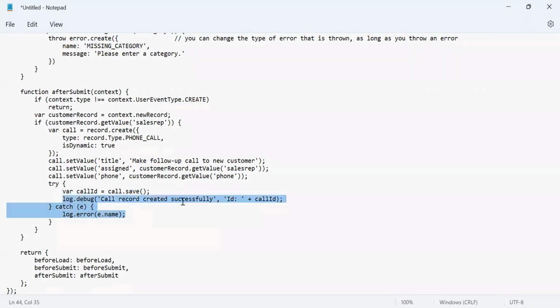Then we put this debug here: log.debug, call record saved successfully, and we are also populating the ID. So what does record.save return? It returns the internal ID of the record. We are putting it in the debug here, and in case there are any errors, we are handling them in the try catch.